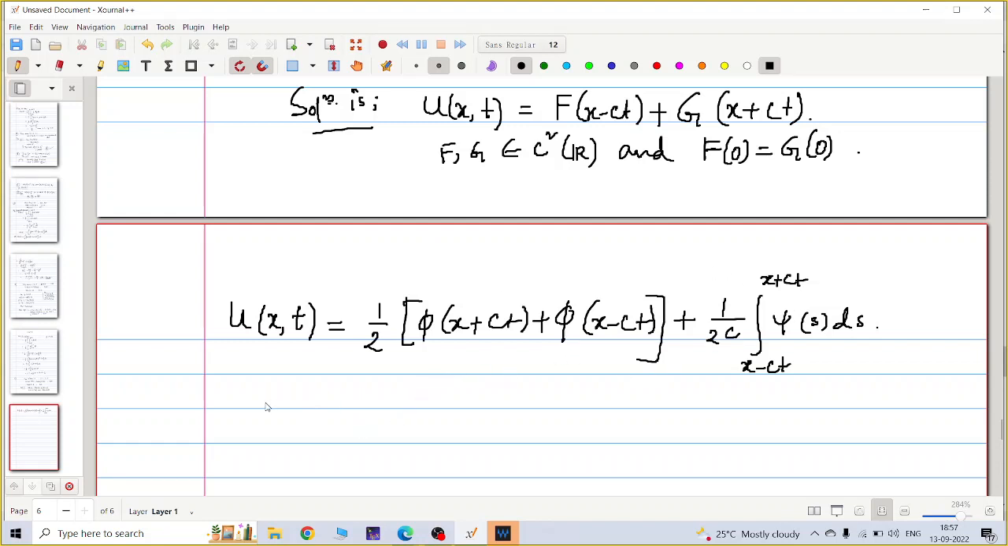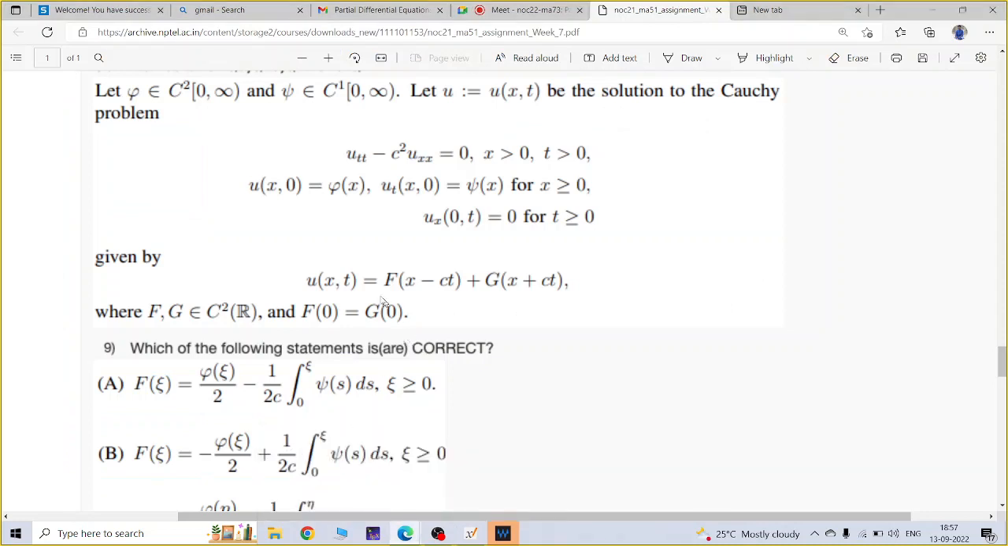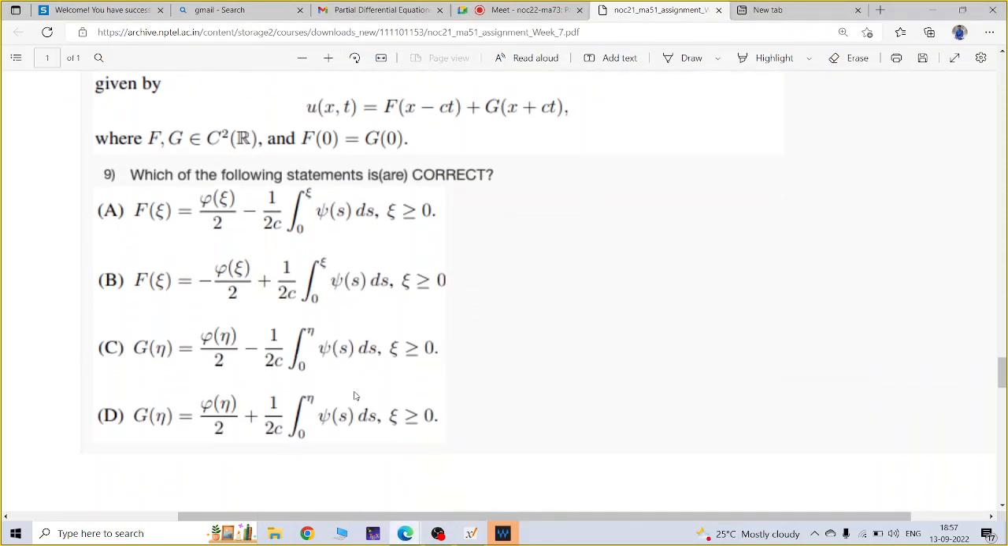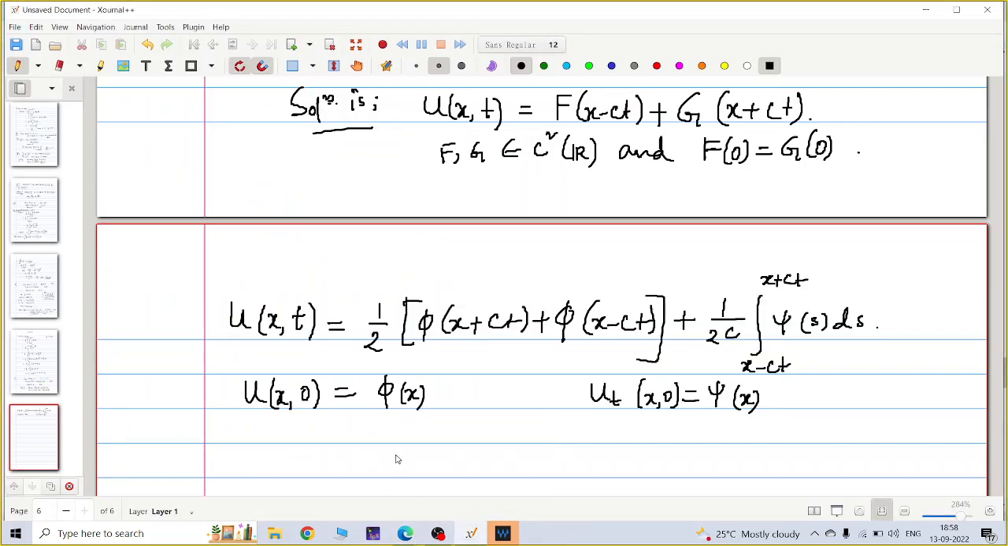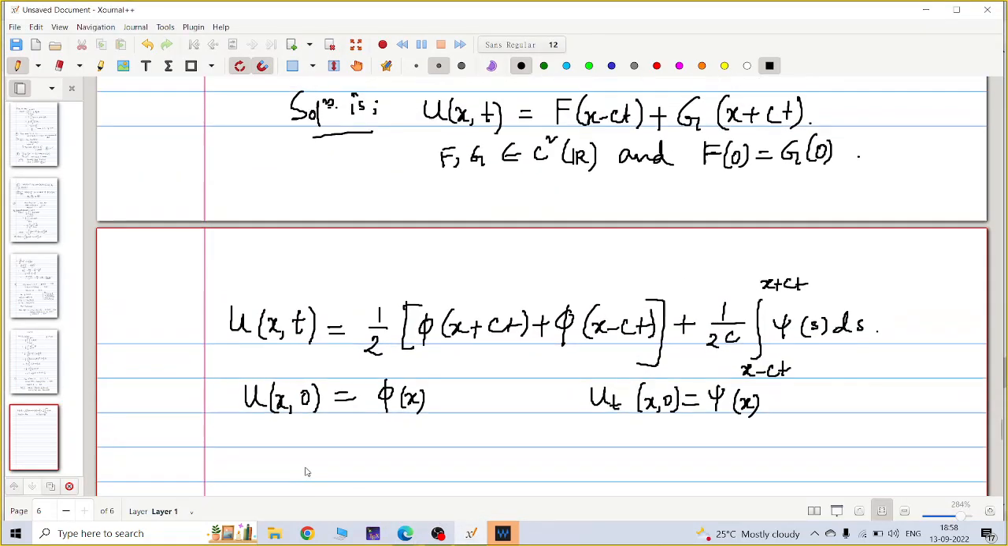Only you are given those two conditions, along with u(x,0) is phi of x and u_t(x,0) is psi of x. So what do you have to find? Let me show you again. The question is to find F and G in terms of phi and psi. You can see that in the options, F and G are given in terms of phi and psi. So you have to find F and G.